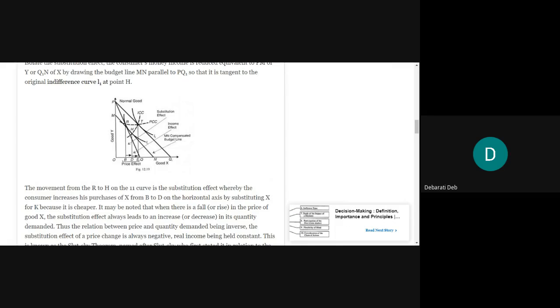So we are taking the consumer back to the enhanced budget line due to fall in price of X. That is PQ1 I am saying, not PQ. Now we will force the consumer to go back to I2. We will give him back the increased income.